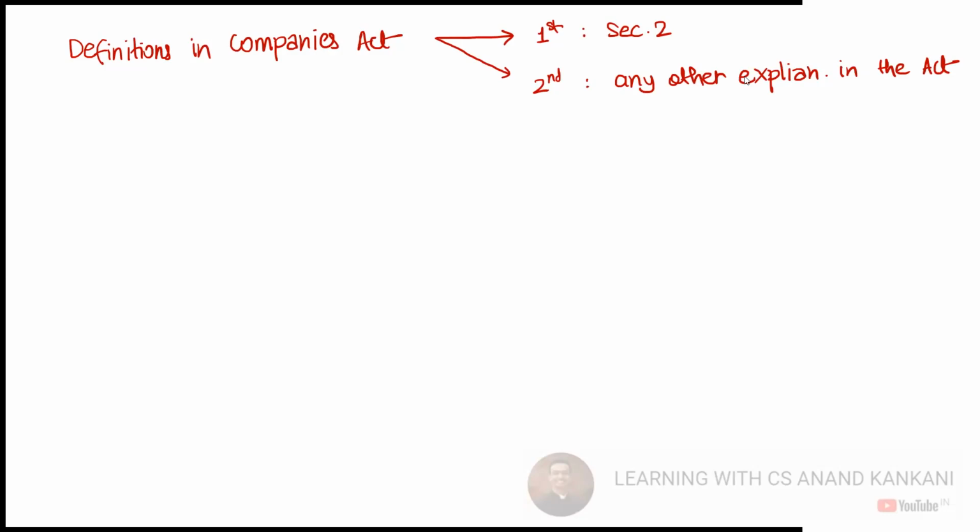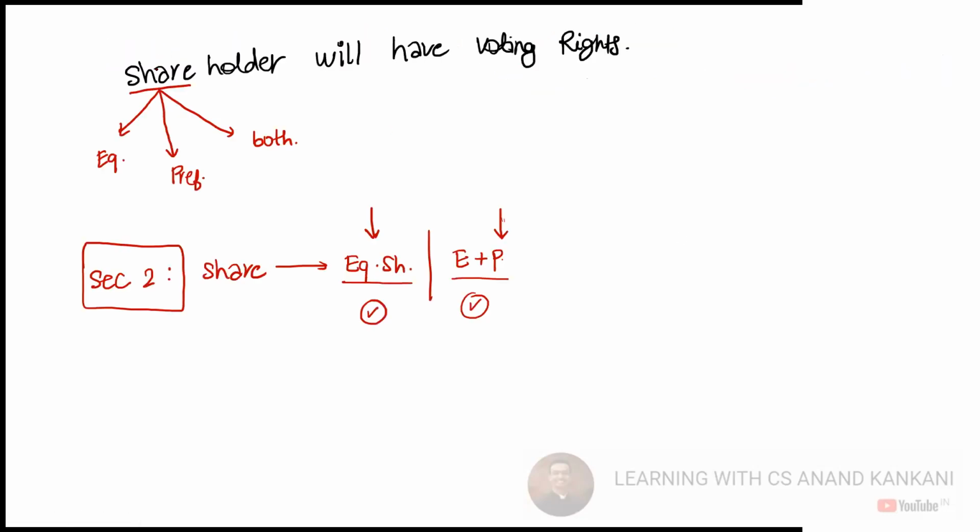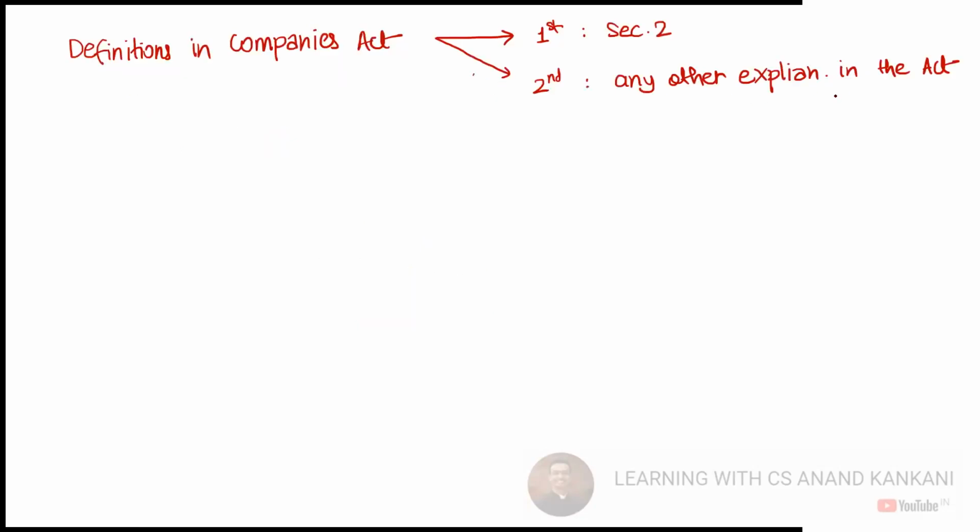Like section 2 says that share means both equity and preference. But when you discuss voting rights, which shareholder will have the voting rights? There the explanation says that it is only the equity shareholder who is going to get the voting rights. So this is there, and it is still part of the Companies Act.